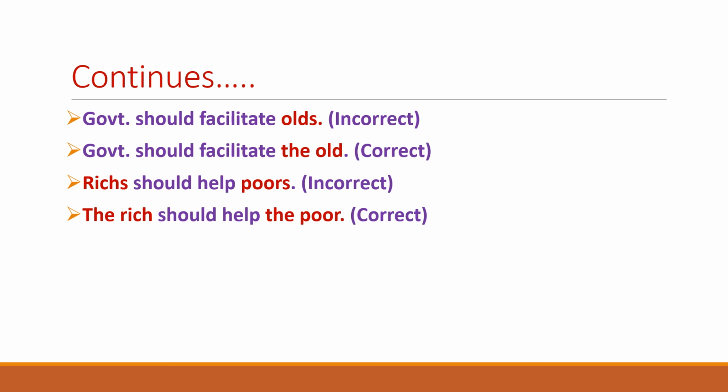So in this way we can come across that the plural of these words are constituted by using the before them instead of adding s with them, which is incorrect. So rich should help poors is the incorrect expression, and the correct expression is the rich should help the poor. This is all for today, and these three rules have been explained in detail with examples.